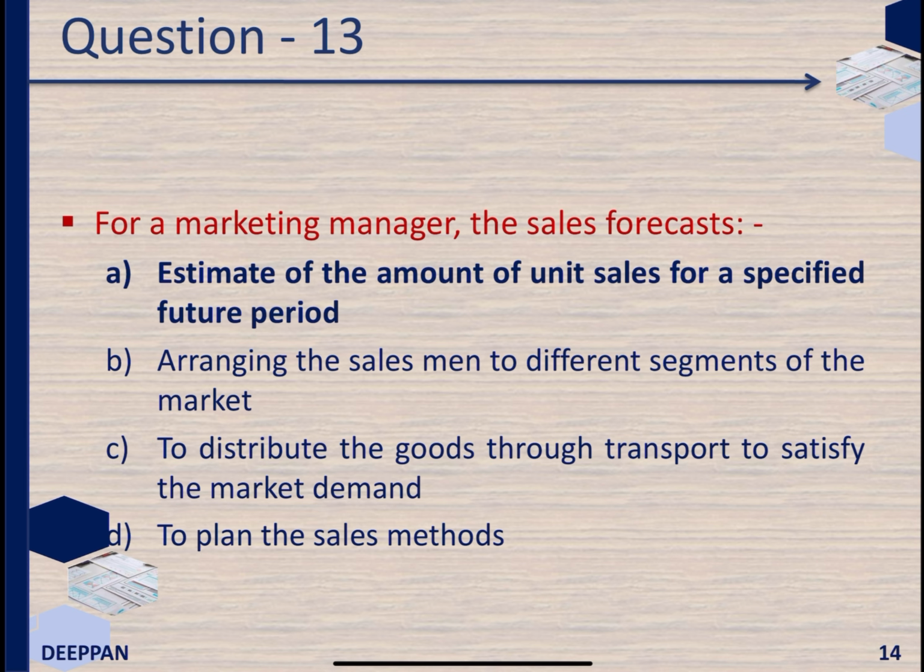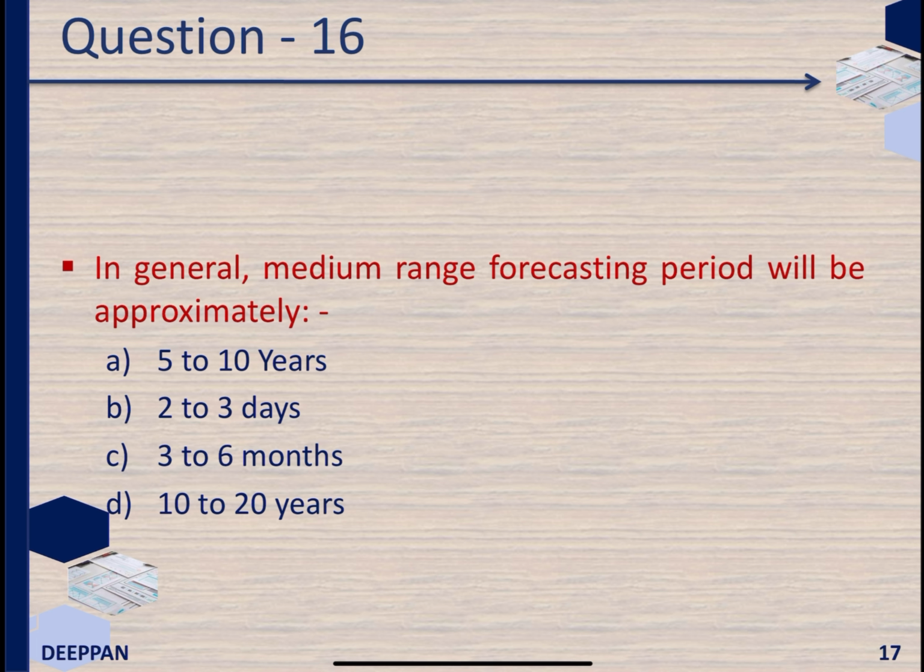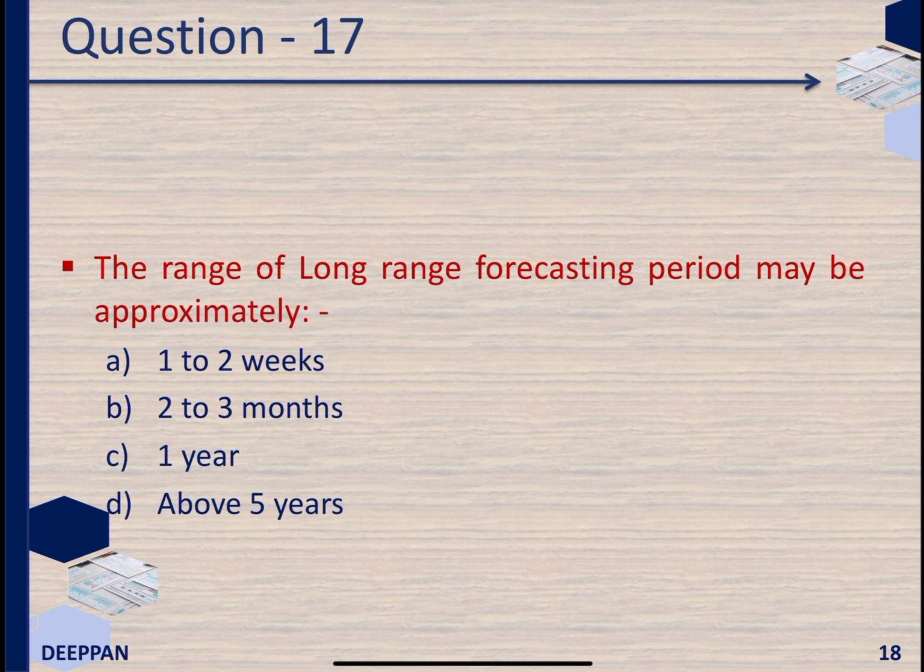The time horizon selected for forecasting depends on purpose for which forecast is made. For production planning, short-term forecasting is useful. In general, medium range forecasting period will be approximately 3 to 6 months. The long range forecasting period may be approximately above 5 years.